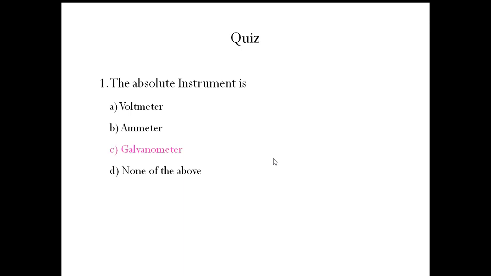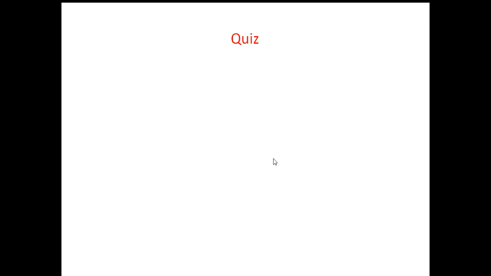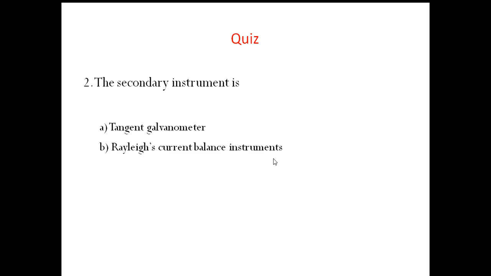Galvanometer is an absolute instrument. Voltmeters and ammeters are secondary type instruments. And the second question: the secondary instrument is option A, tangent galvanometer, option B, Rayleigh's current balance instrument, option C, voltmeter, option D, none of the above.